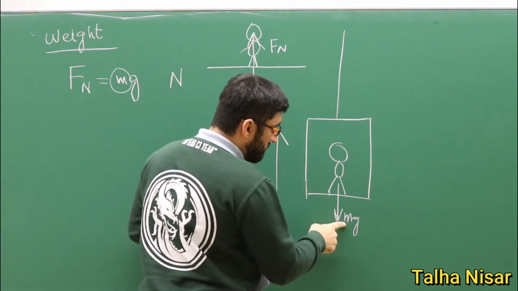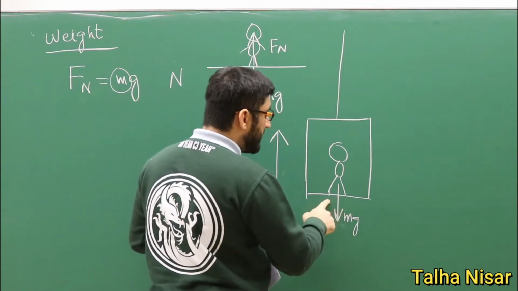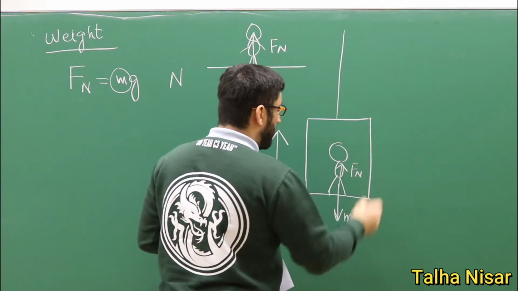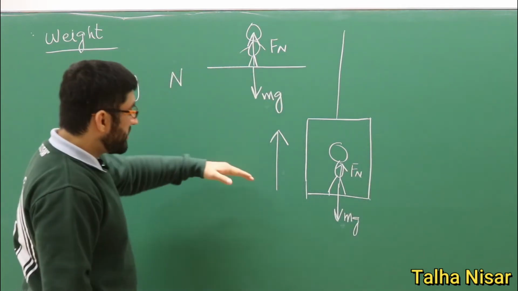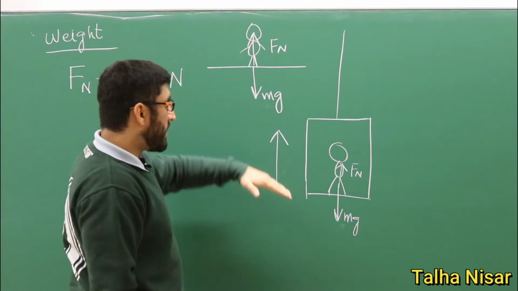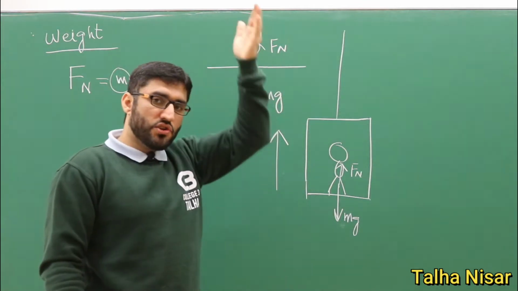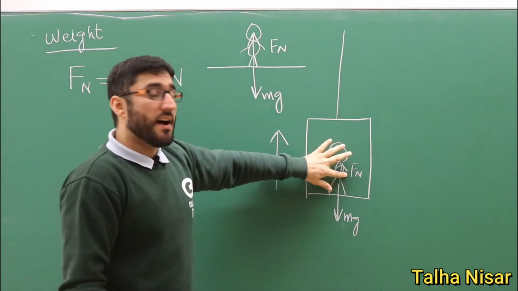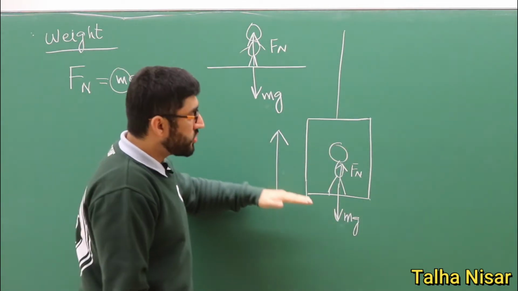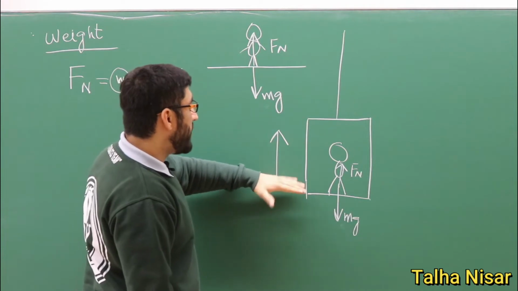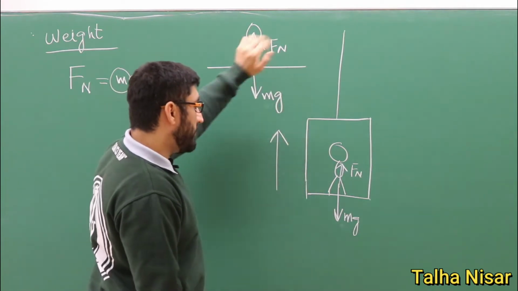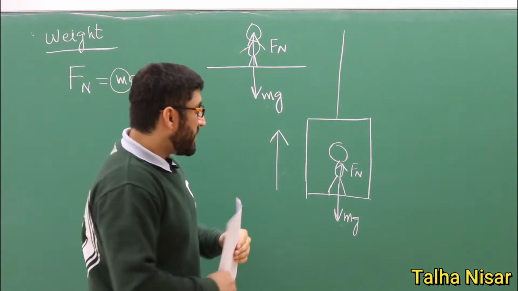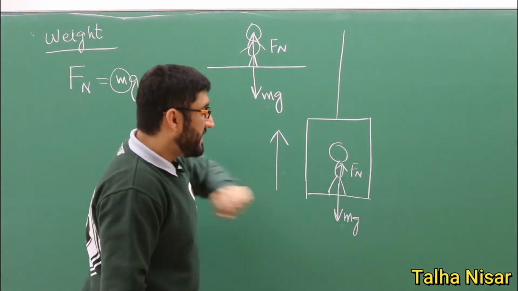So this is the gravitational force, and to cancel this force, there will be another force, which is the normal force. Since this whole system is going up, there is an acceleration upwards. That means this normal force is bigger than the gravitational force. That's why the lift is going up. And now we want to see what's the weight of this person in this case.